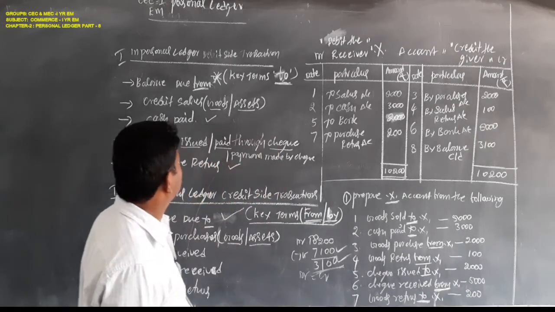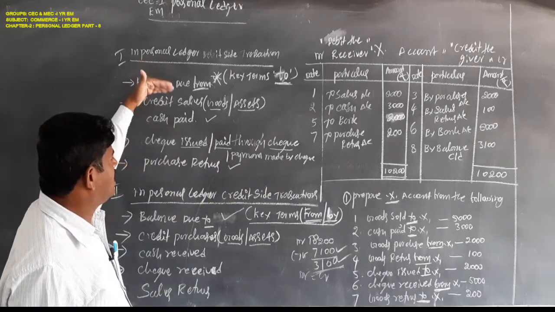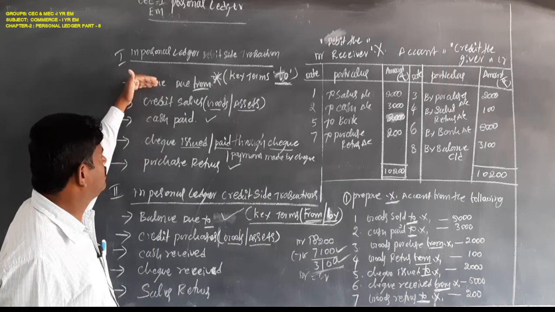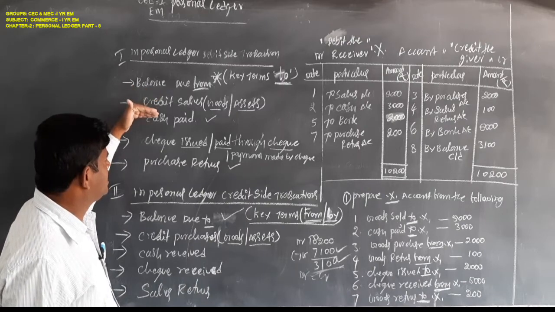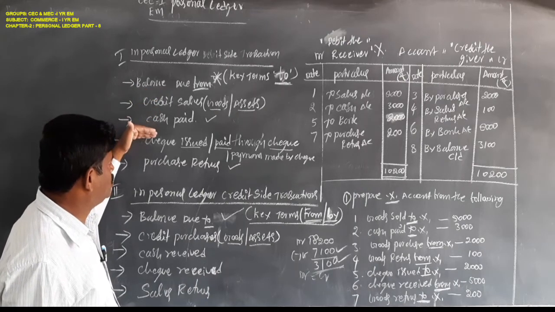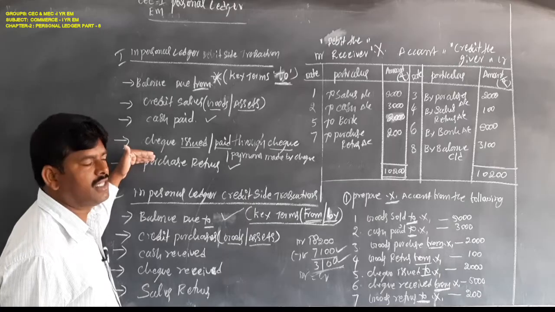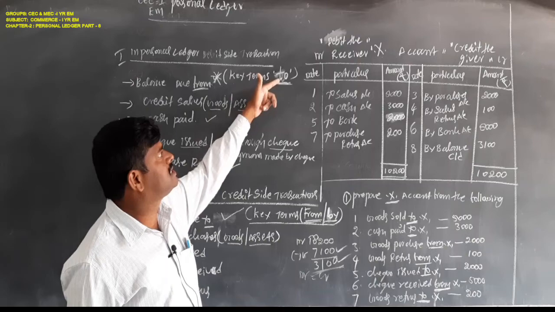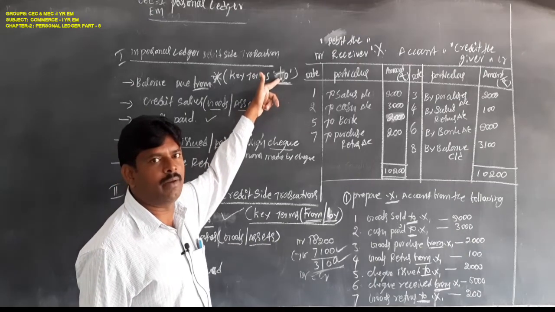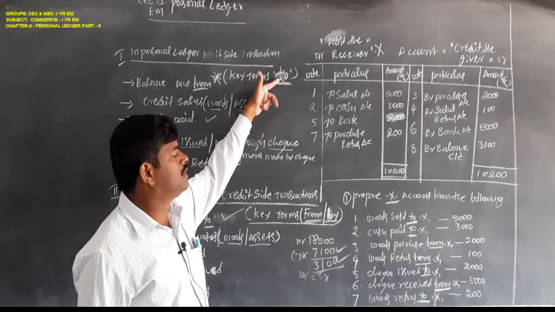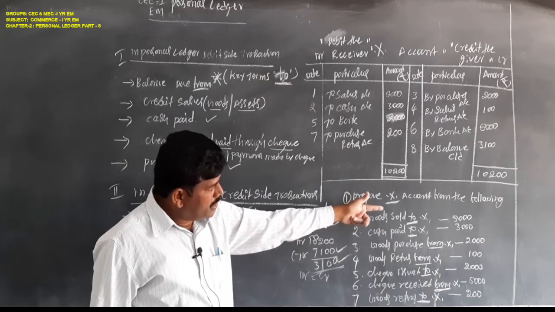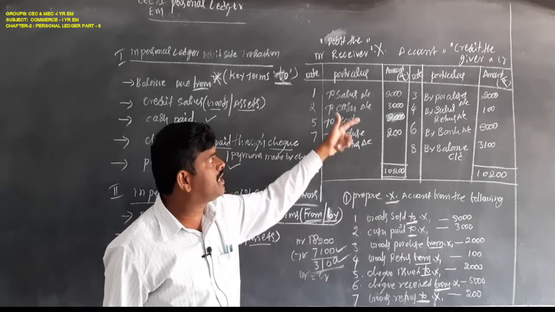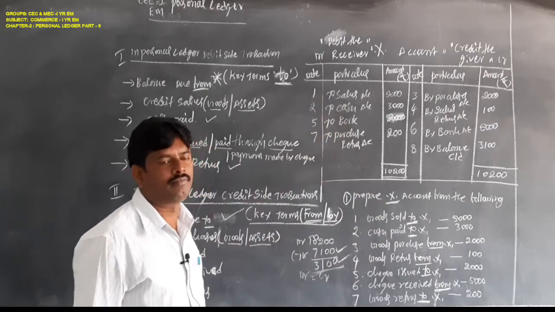Once again, these are the transactions mainly recorded on the debit side: balance due from, credit sales, cash paid, check issued, purchase returns. Key term is 'To'. In every transaction where 'To' is there, the transaction will be recorded on the debit side.